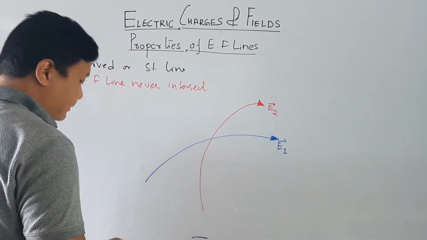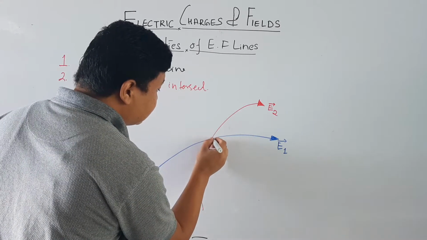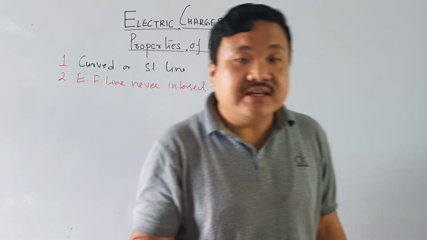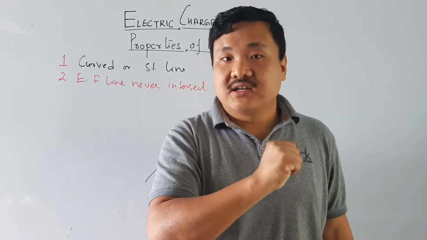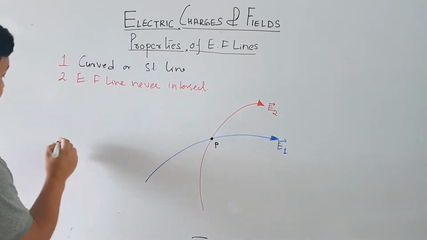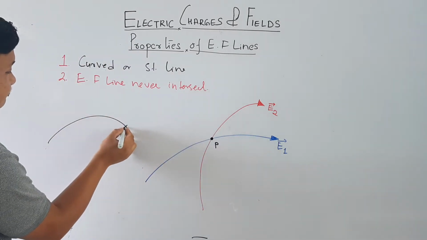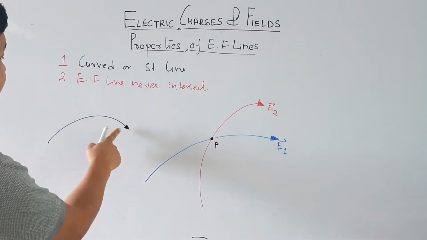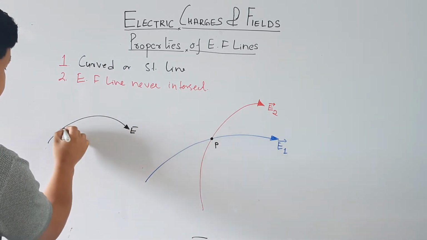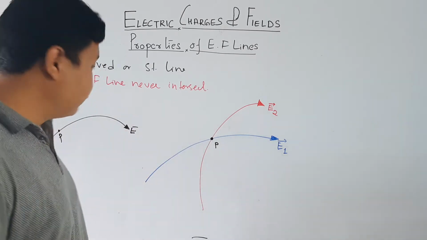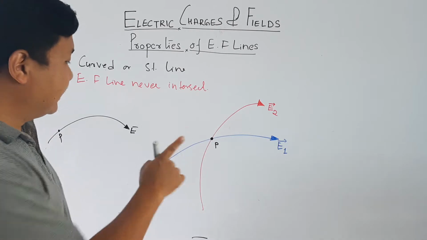Now at the point of intersection, this P, they are intersecting. Electric field is a vector quantity, it must have a direction. If you want to find the direction of the electric field at this point P, you have to draw a tangent from that point in the direction of the electric field.